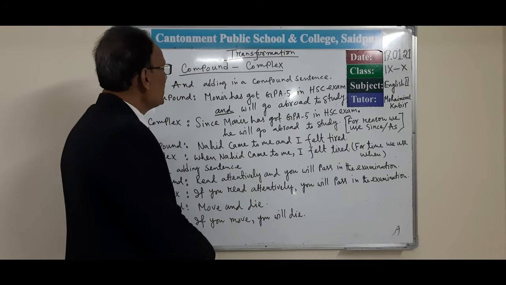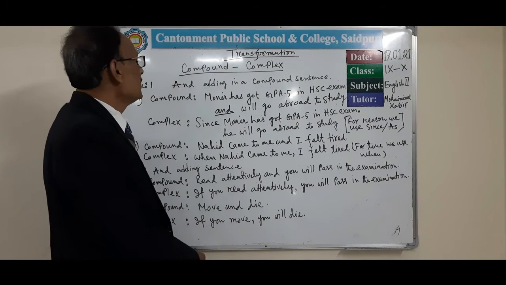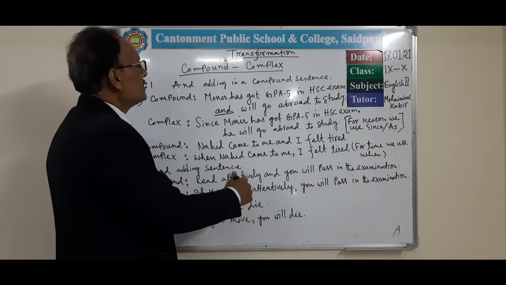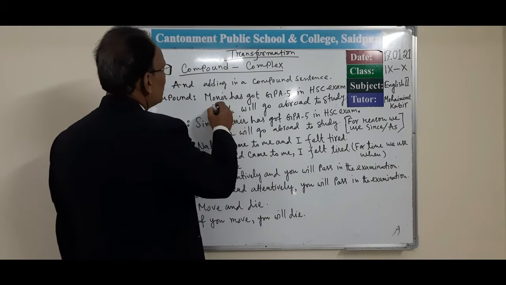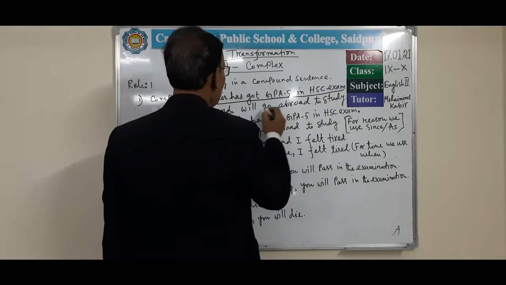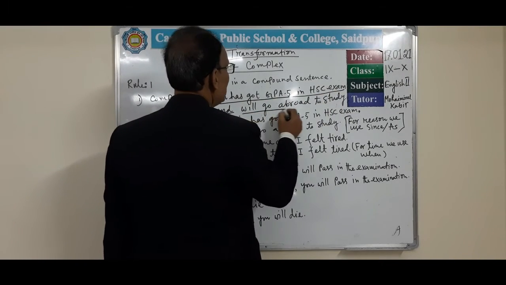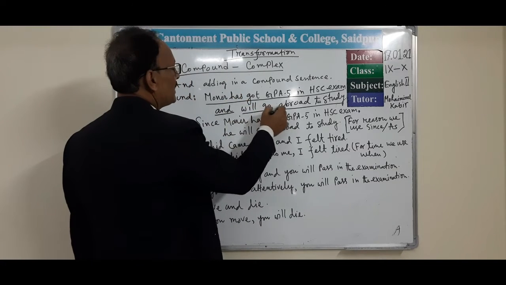When you transform it into complex form, the sentence has an independent clause and another independent clause, and this clause is the cause for another clause.